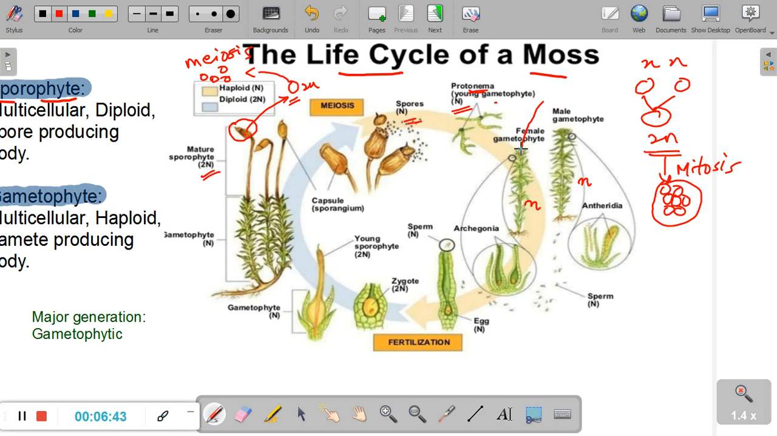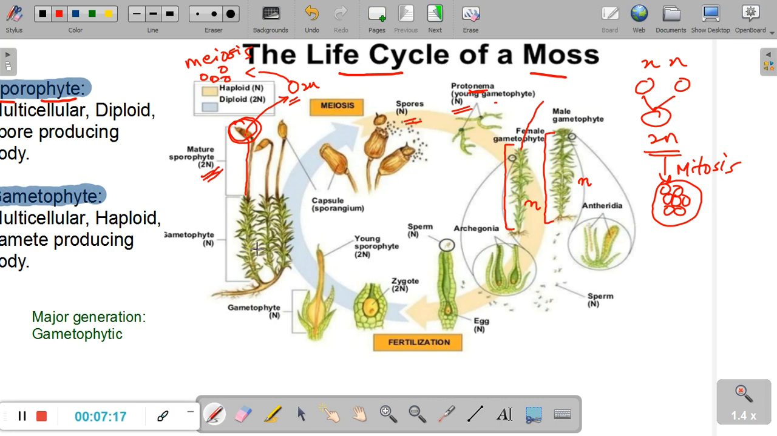So what is interesting to know is that the gametophyte, the gamete producing body, is haploid because it is formed by haploid spores. And when fertilization takes place, when the sperms are transferred from the male gametophyte to the female gametophyte, post fertilization we get a diploid spore producing body, which is the sporophyte. So in the life cycle of a moss, we can clearly see a sporophyte and a gametophyte.